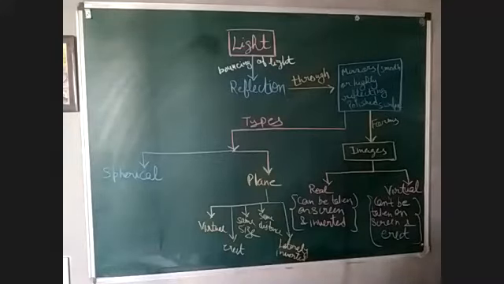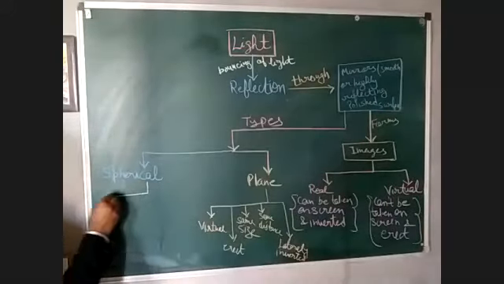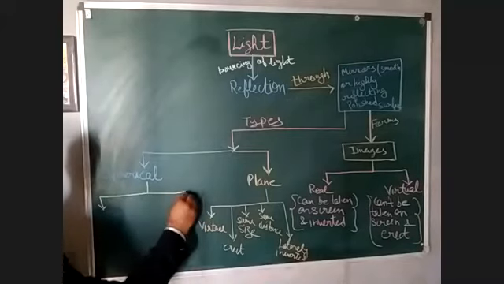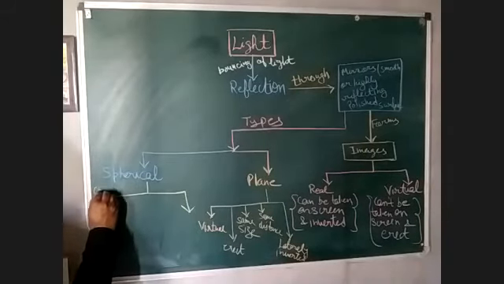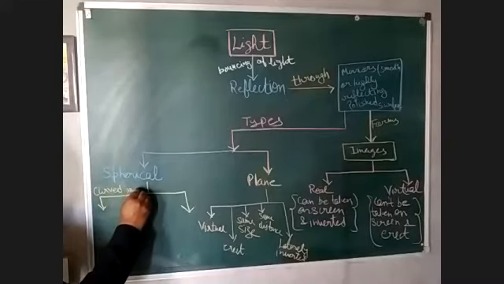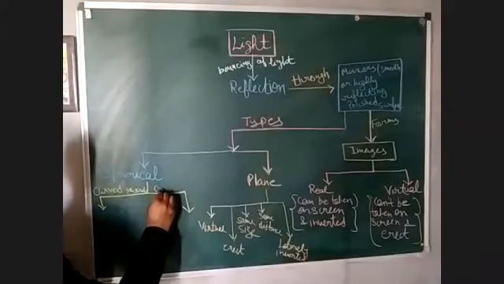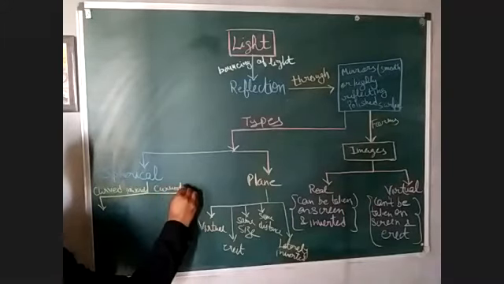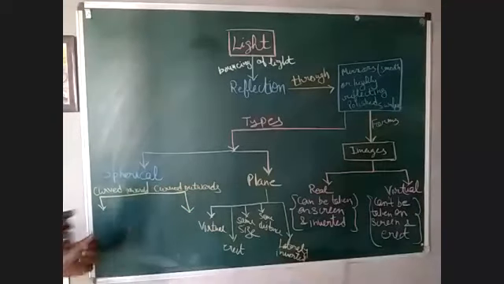that is spherical mirrors. In case of spherical mirrors, we have two types, right? So spherical mirrors are curved inwards. On the other side, we have curved outwards. I hope you remember this.